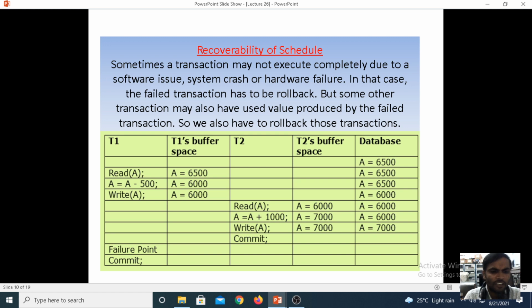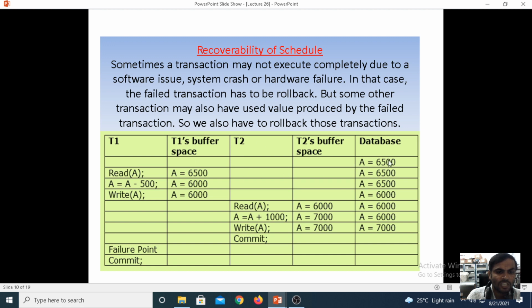Now we have the write operation. When it performs the operation, then we get a commit, meaning it permanently stores the value. Now when it is performing the transaction in T1 and T2 under the database here, the initial value is 6500, and after deducting, 6500 is still there, it is not deducted. Coming to the write, the same value will be there. Now the total we have is 6500.